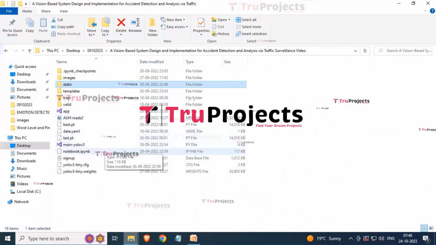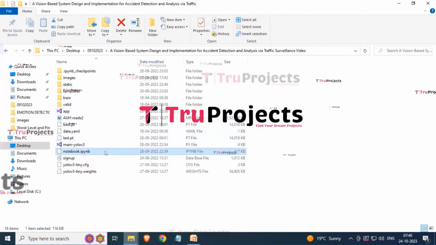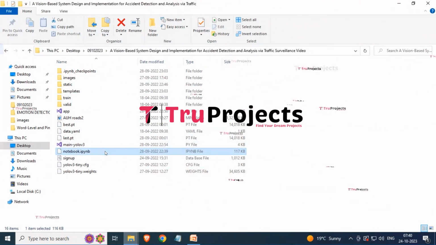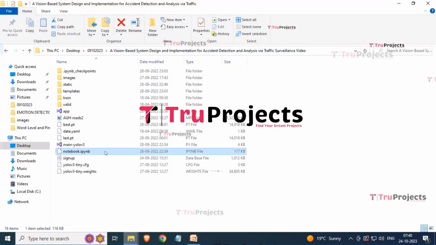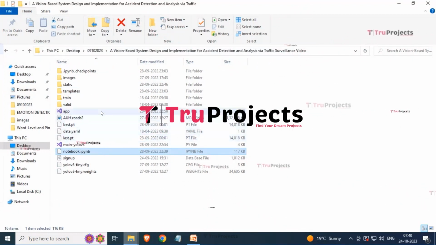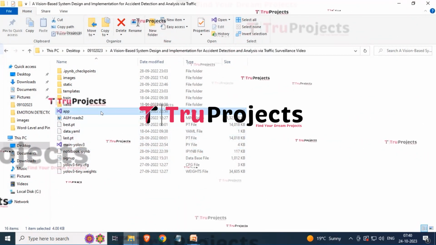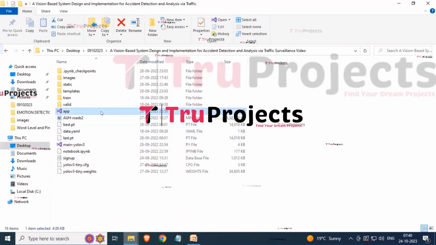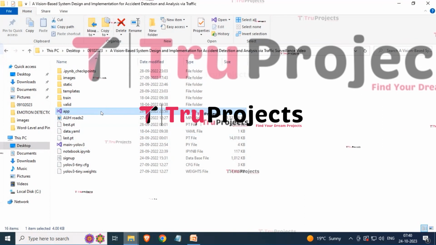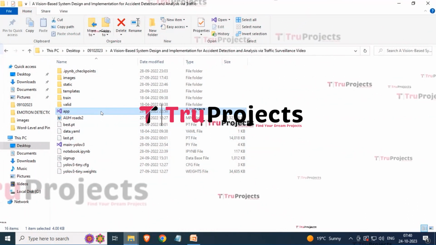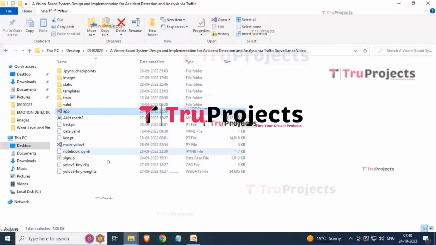Next here we have the .ipynb file, which contains a combination of code, graphs, and outputs all in one place. It allows the users to write and execute code in individual cells, making it a popular choice for data science. Next here we have the app.py file, which likely contains the information related to back-end logic. It could include code written in Python that handles server-side operations such as processing user requests, interacting with the database, and generating dynamic content to be rendered in HTML templates.